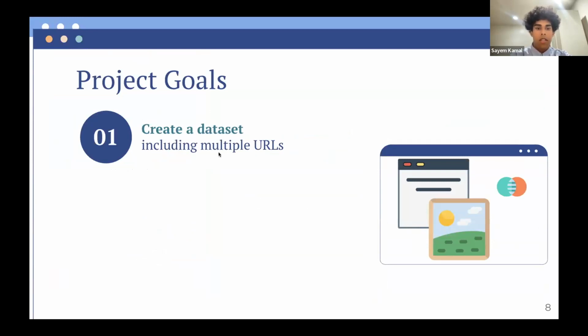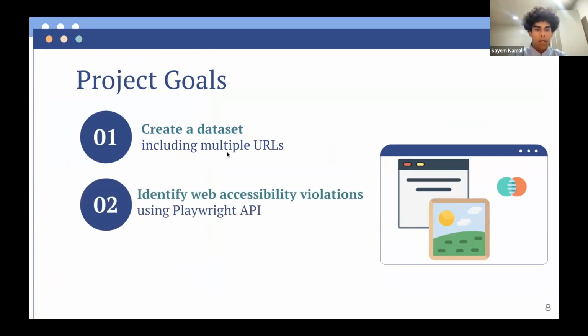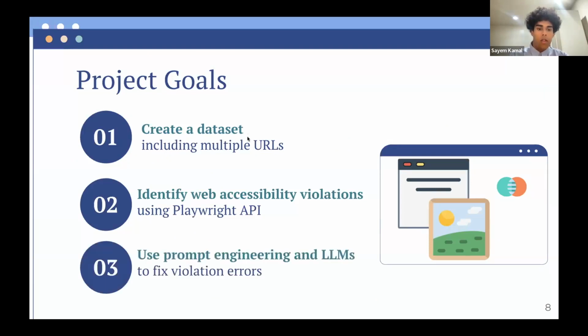In order to accomplish this, we aim to 1, create a data set including multiple URLs. 2, identify web accessibility violations using Playwright API, which basically is a program that returns the web accessibility violations given a URL. And 3, to use prompt engineering and LLMs, or large language models, to fix violation errors.